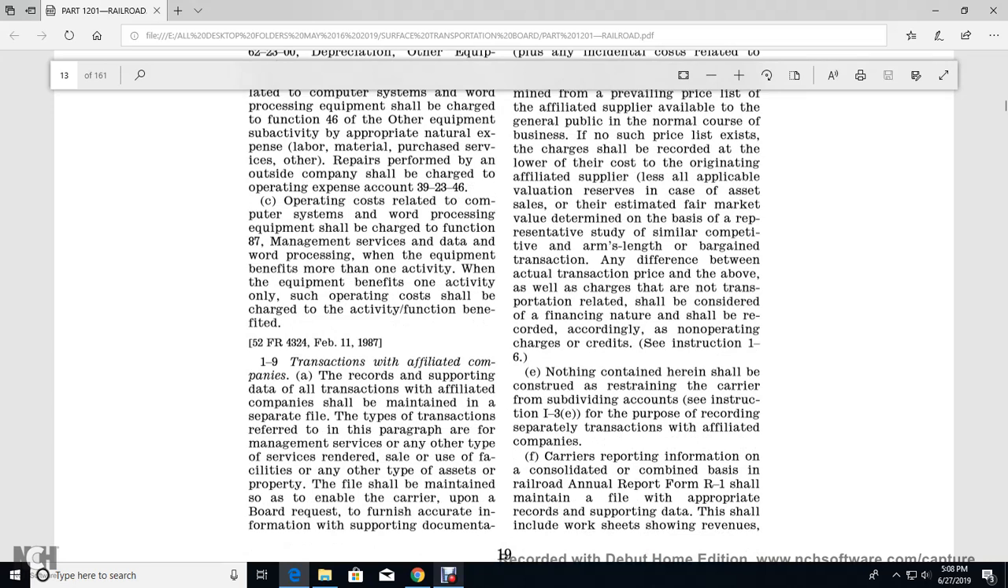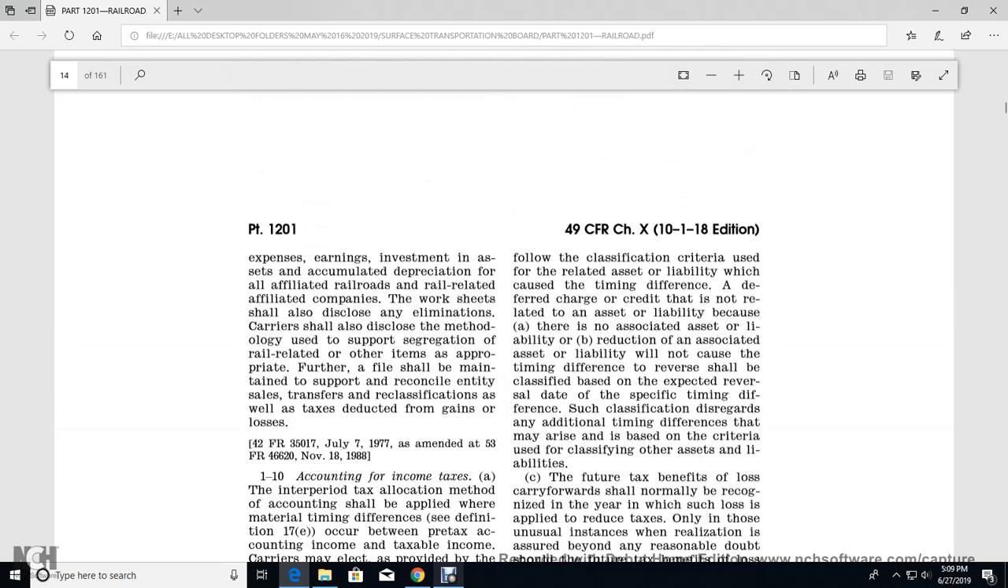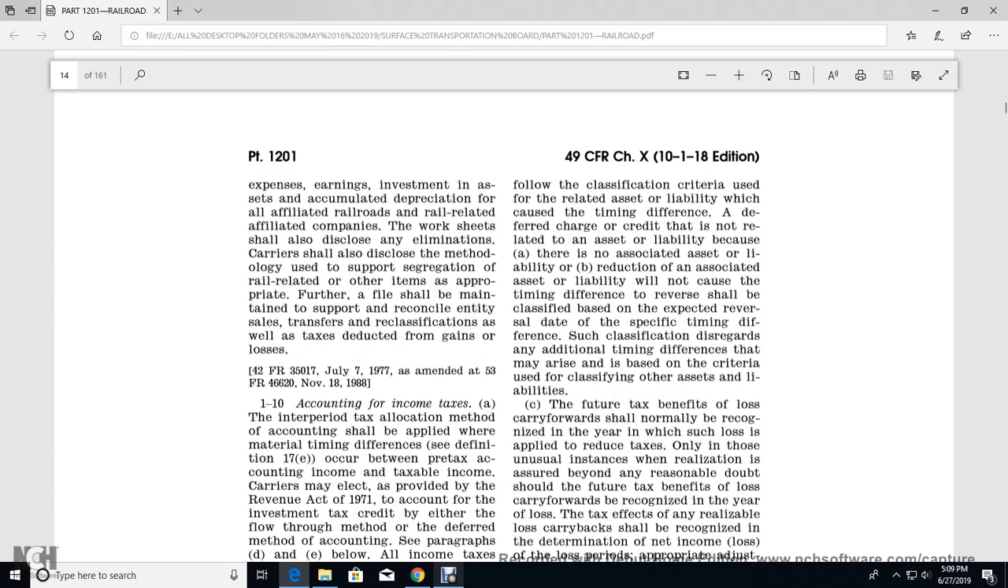Nothing contained herein shall be construed as a restraint on the carrier subdividing accounts under instruction 1-3 for the purpose of recording separately transactions with affiliated companies. Carriers reporting information on a consolidated or combined basis in the railroad annual report form R1 shall maintain in the file appropriate records of the supporting data, including worksheets showing the revenues, expenses, earnings, investment in assets, and accumulated depreciation of all the affiliated railroads and rail-related affiliated companies. Worksheets shall also disclose the eliminations. The carrier shall disclose the methodology supporting the segregation of rail-related and other items as appropriate. The file shall also maintain the support to reconcile the net income with the sale, transfer and reclassification, as well as taxes deducted for gains and losses.